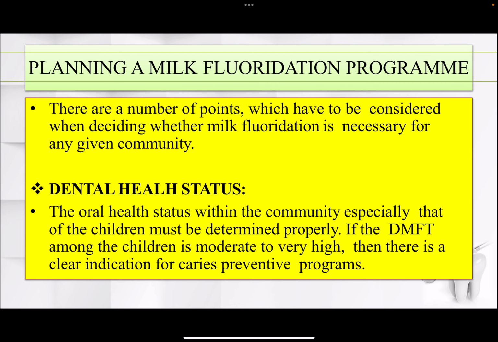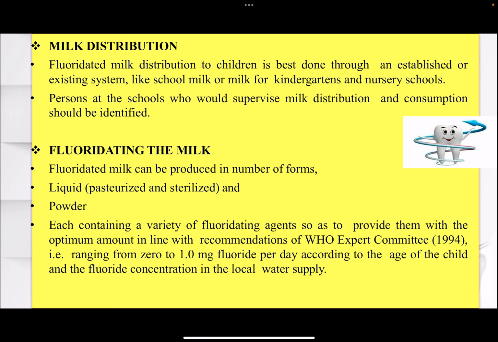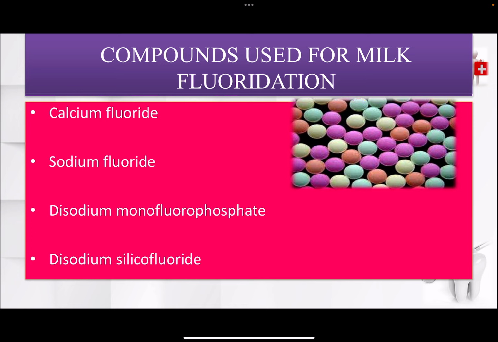In planning a milk fluoridation program, the oral health status within the community, especially of children, must be determined properly, and the DMFT among the children should be moderate to very high. And then other fluoride sources and urine analysis should be assessed when a decision has been made to implement the milk fluoridation scheme. The milk distribution includes fluoridating the milk, which includes liquid and powder form. This is one of the other milk distribution programs.